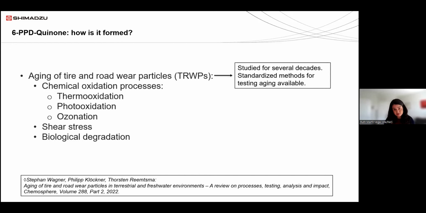And this has been known for decades. The manufacturers of the tires, the material scientists, have been looking into these processes for a long time. There are even standard methods to test for these processes and to evaluate the results from the aging of the tires.